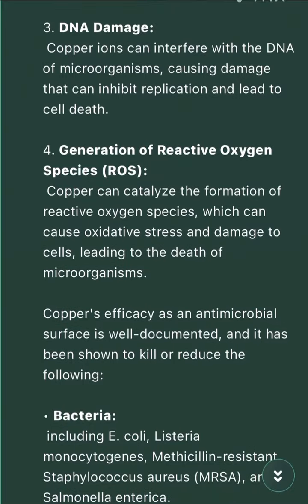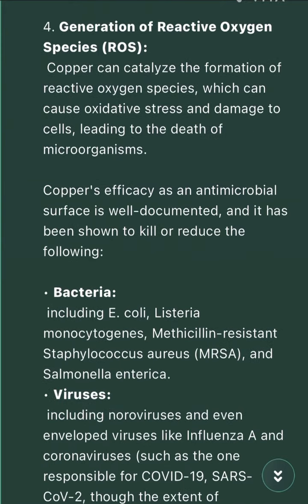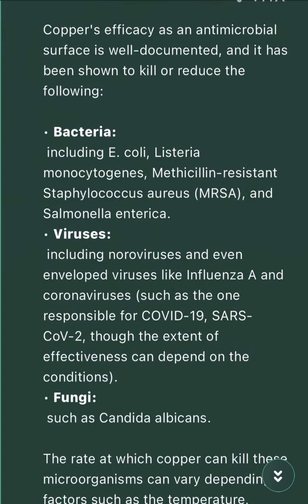3. DNA damage. Copper ions can interfere with the DNA of microorganisms, causing damage that can inhibit replication and lead to cell death. 4. Generation of reactive oxygen species, ROS. Copper can catalyze the formation of reactive oxygen species, which can cause oxidative stress and damage to cells, leading to the death of microorganisms. Copper's efficacy as an antimicrobial surface is well documented, and it has been shown to kill